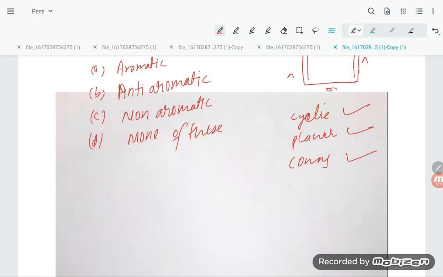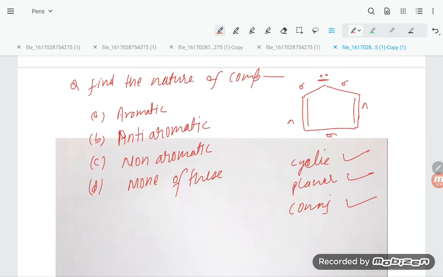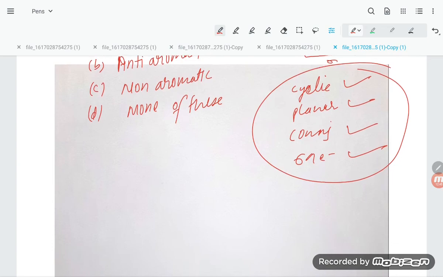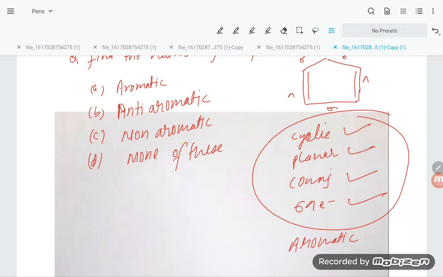So this is conjugation. Now Huckel rule: how many electrons are there? 2, 4, 6. There are 6 pi electrons. So all the conditions are being followed, so the compound is aromatic. So what is the correct answer, students? Option A is the correct option, dear students.